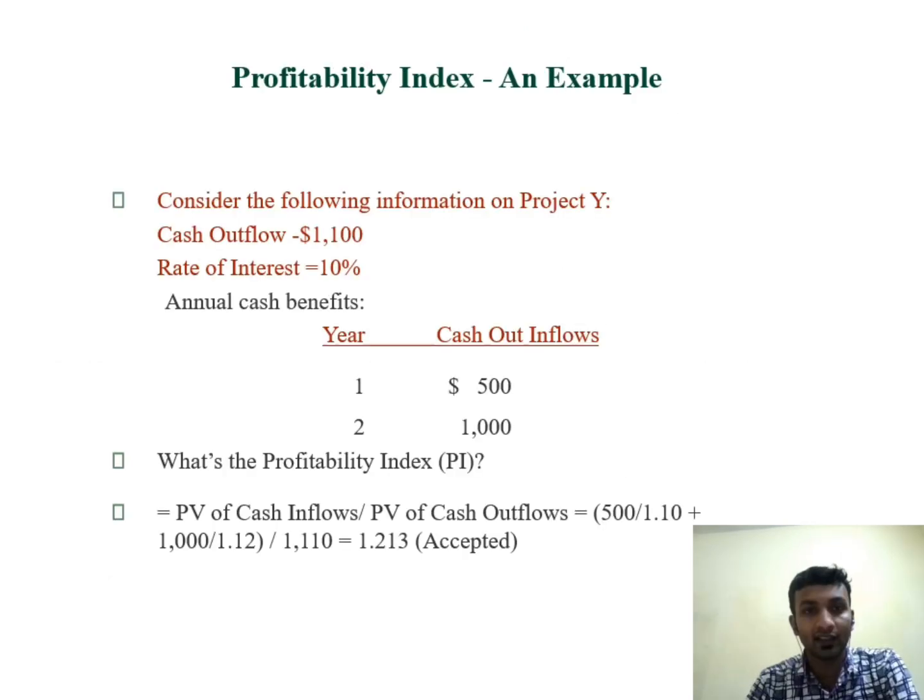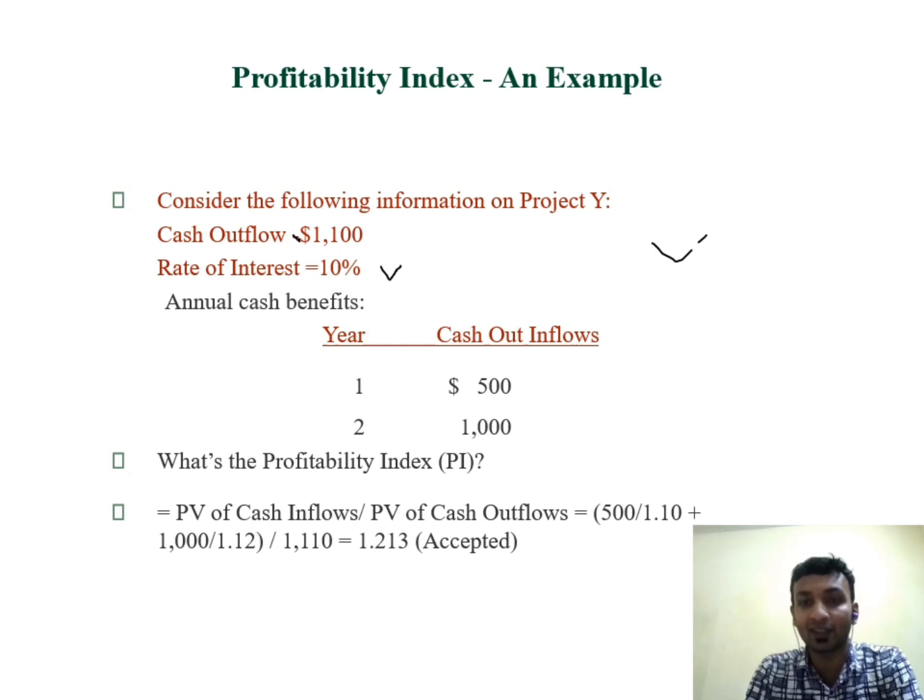Okay, so let's see an example of profitability index. Suppose there is the following information on project Y. Sorry, it will be present value of cash outflow, dollar 1,100, and rate of interest 10%. Okay. Annual cash benefits: first year $500, second year $1,000. It is forecasted. Okay. So first, what we have to do, we have to find out the present value of the forecasted amount.